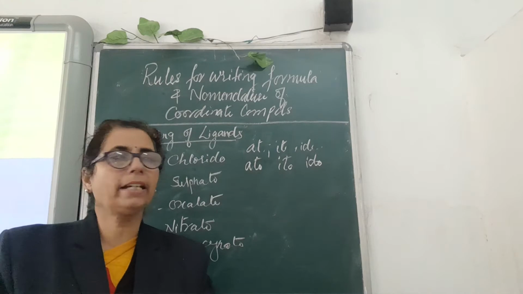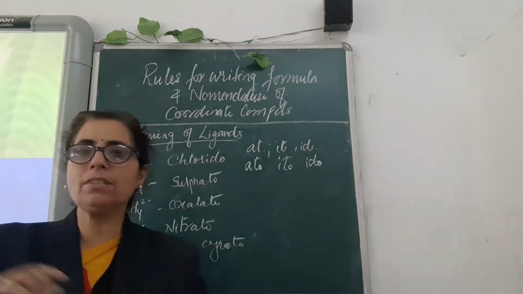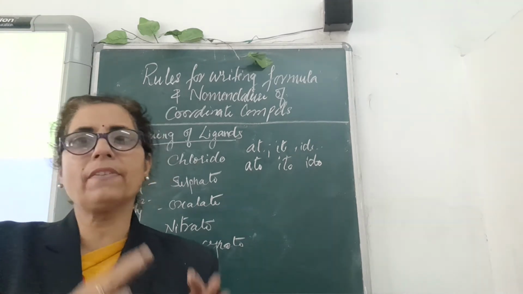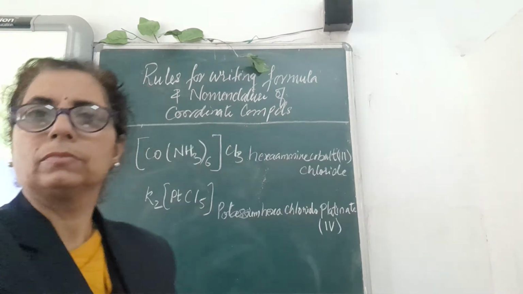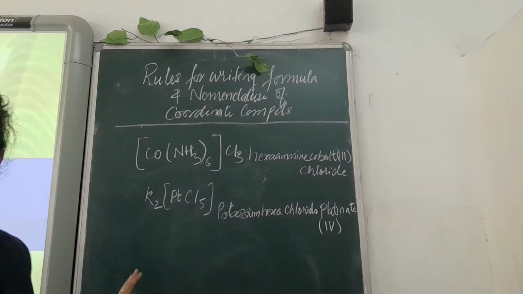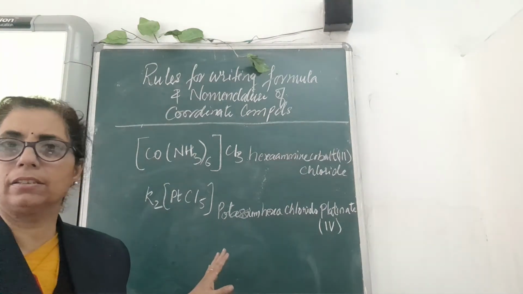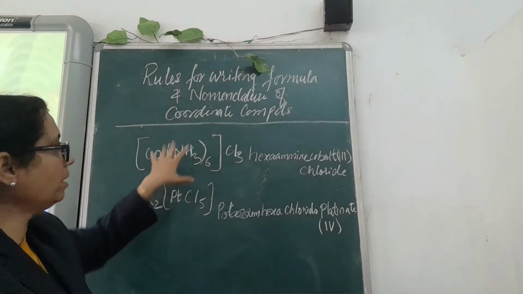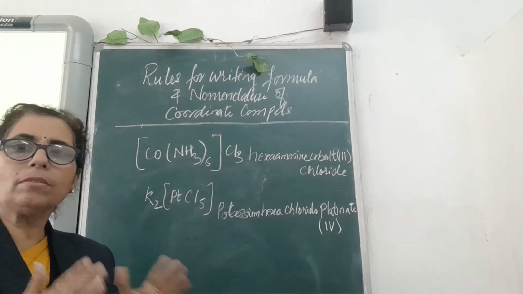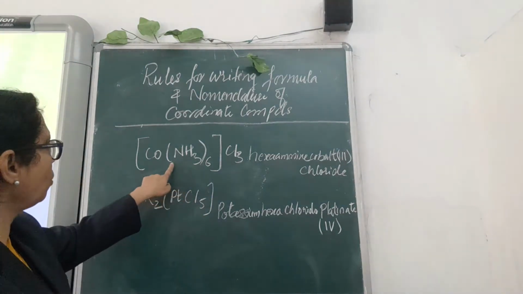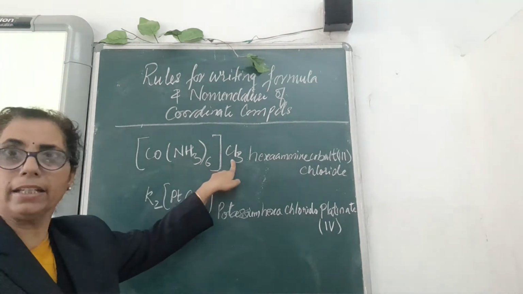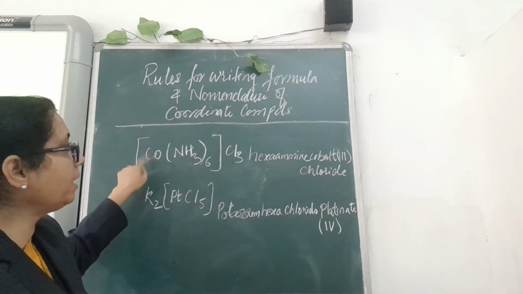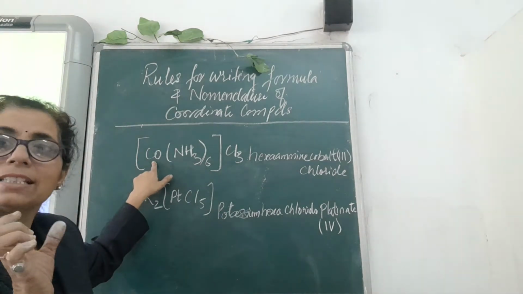Along with this, one more thing that you have to see is how to name the central metal atom when it is an anion or when it is acting as a cation. Now children, see this. In this one example I have taken. Another thing that you have to keep in mind is that the complex will sometimes behave as a cation, with a counter ion as an anion. At that time the central metal atom will be named as such. What is its name?